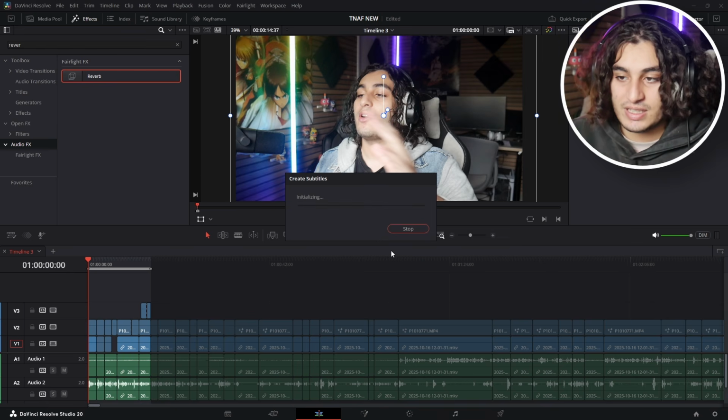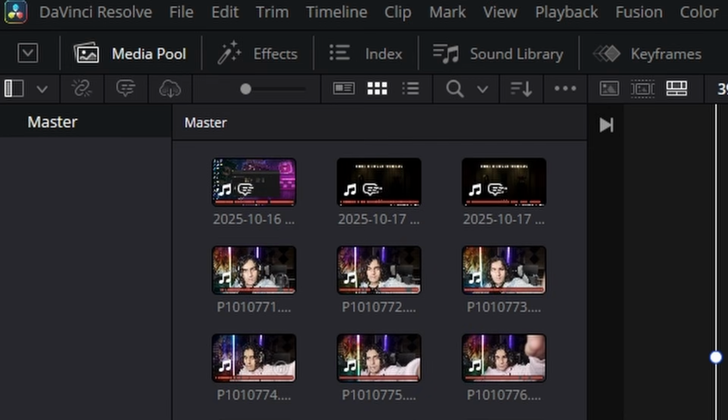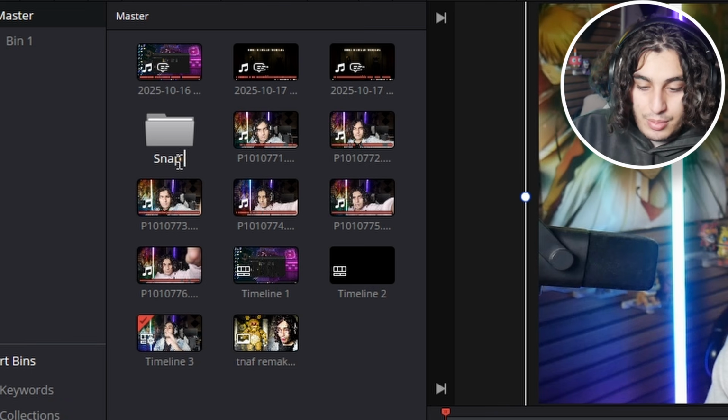It's going to create basic text on the screen. It's going to look really bad. There's no effects to it. It's just basic text. I'm going to go to media pool. I'm going to right click. We're going to push create new bin. We titled this bin snap captions.